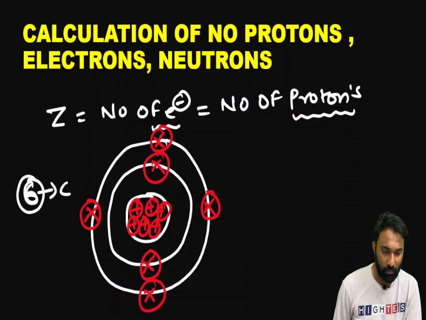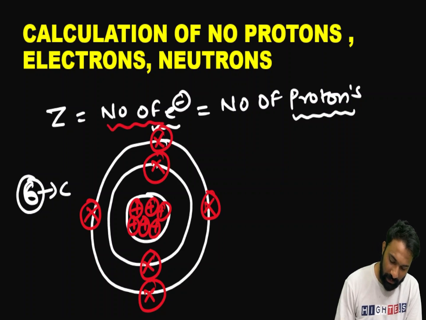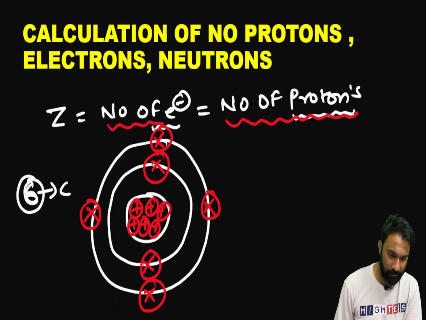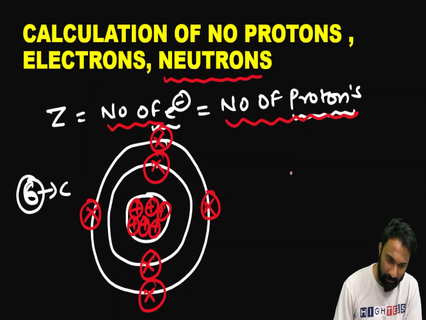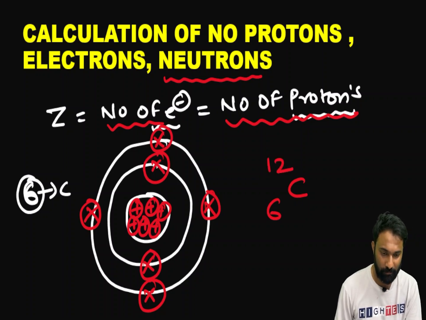Okay. Now, for one carbon atom, the number of electrons will be equal to the number of protons. Now, how to calculate the neutrons for this carbon atom? I want to represent the carbon atom here. This is C, its atomic number is 6 and its atomic mass number is 12.